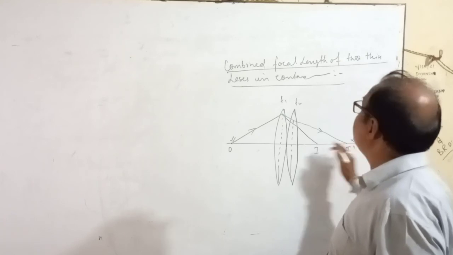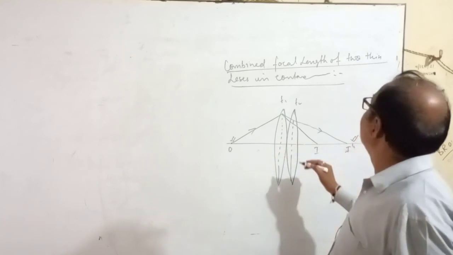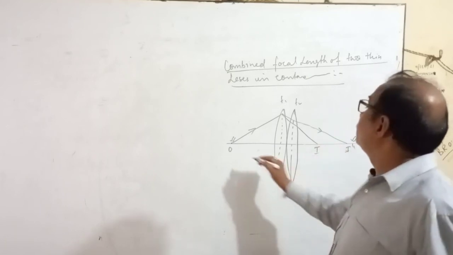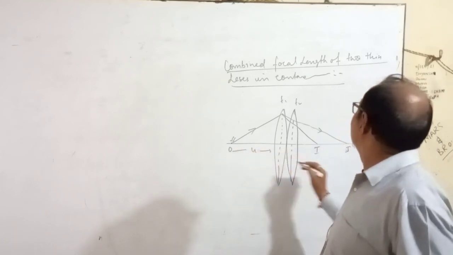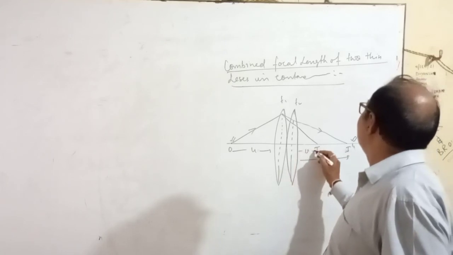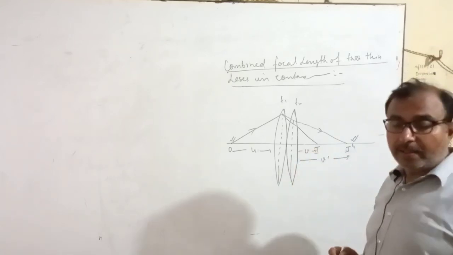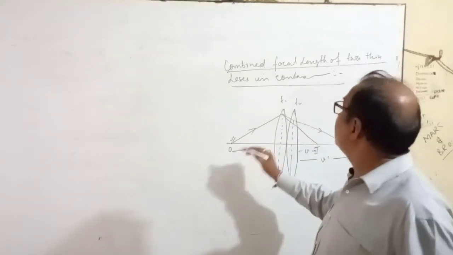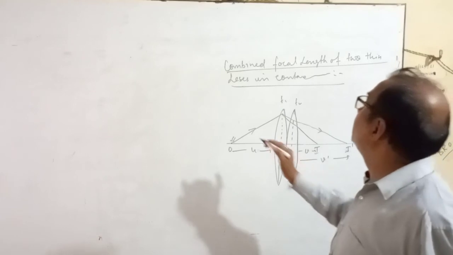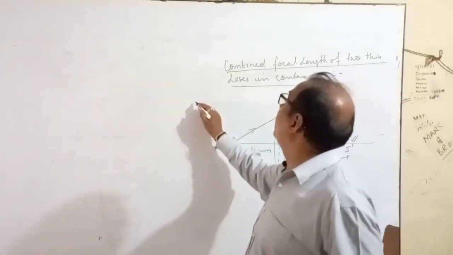Sorry, for the first lens O is object, I dash is image, and the second lens makes its image at I. So this is u. This is again v dash, and this is v. Again I am repeating, for the first lens O is object, I dash is image.